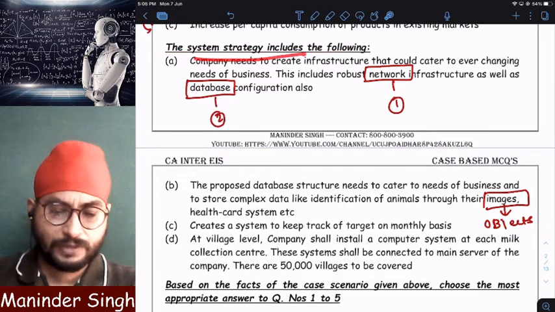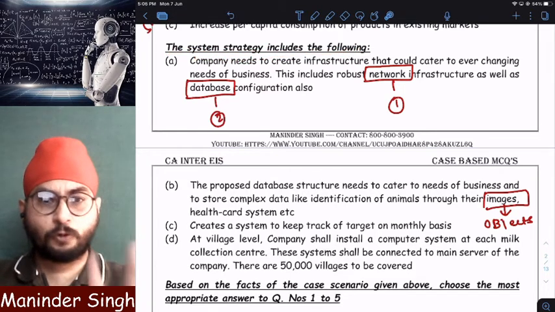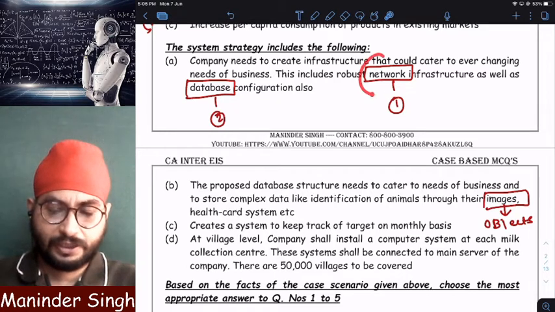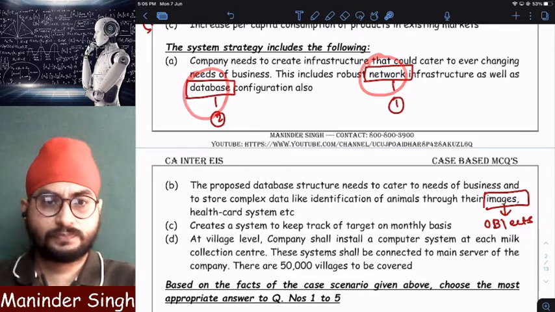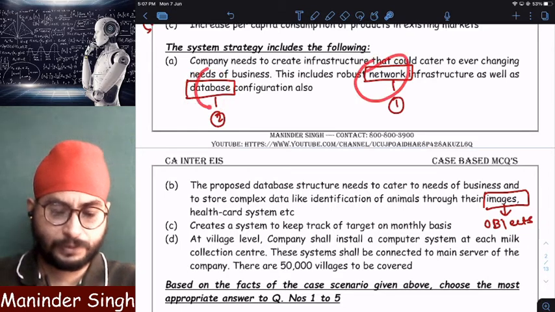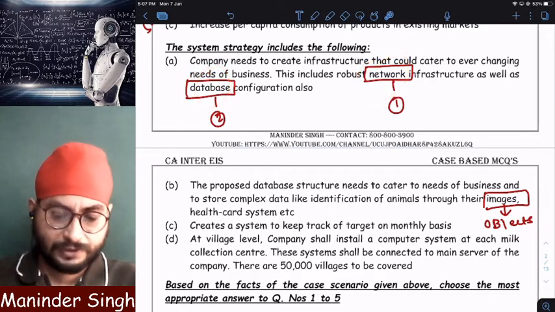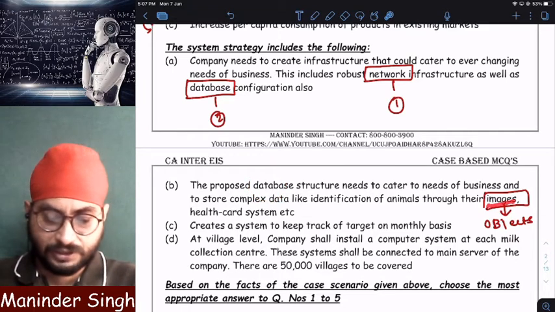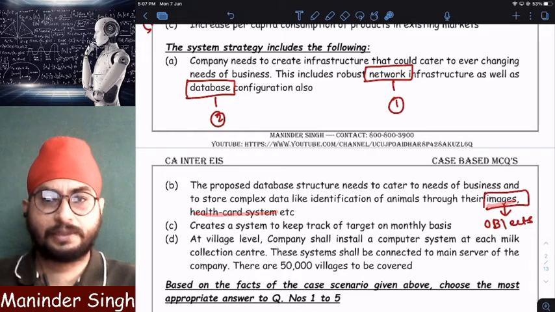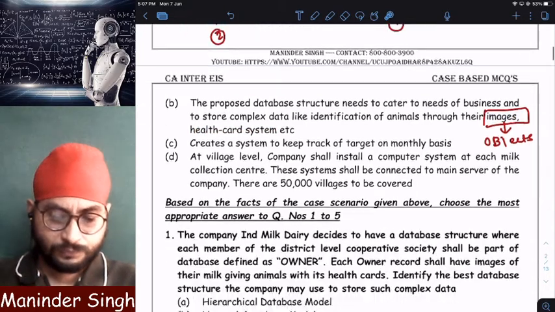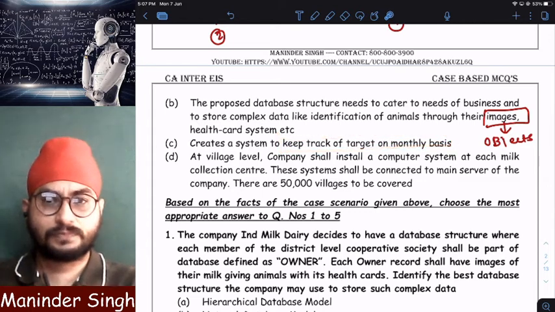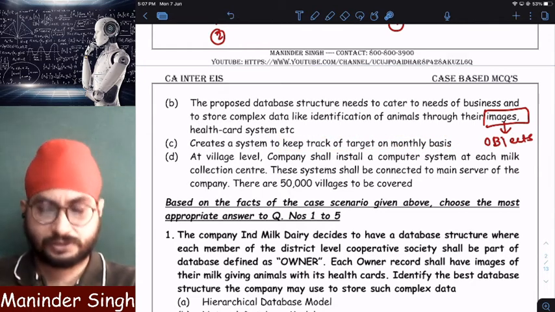They say system strategy includes the following. There are four system strategies it keeps in mind. Number one, it wants to create a network plus database. Clear? It wants to create a network plus database. Now, with respect to database, it wants its database to handle images and health card systems of animals, cattle. And it also wants to keep track of target sales, like expected sales and actual sales on a monthly basis.